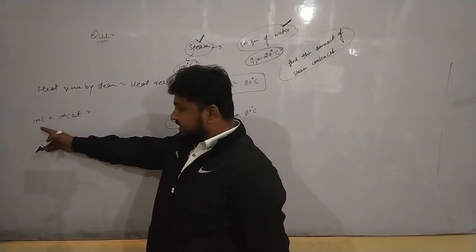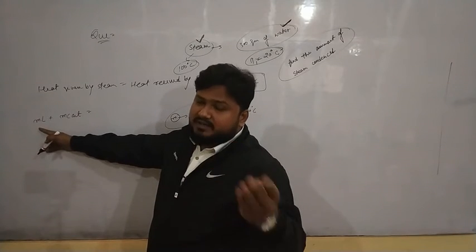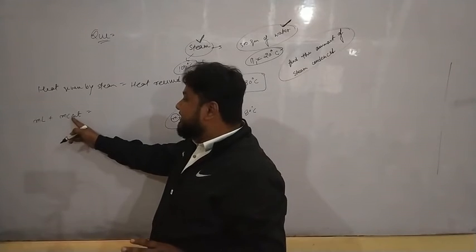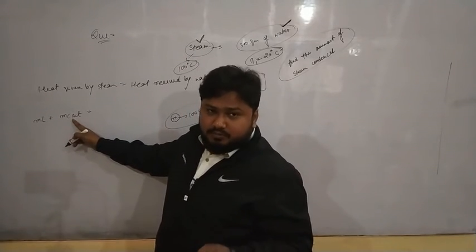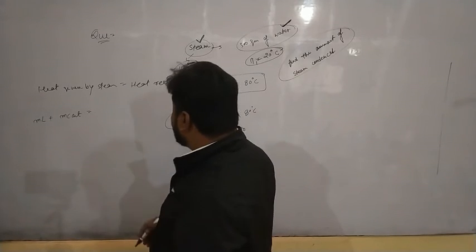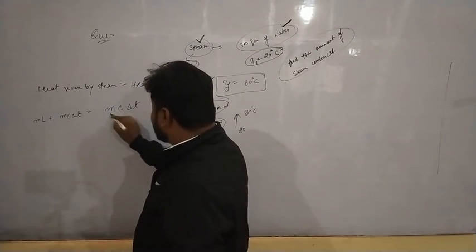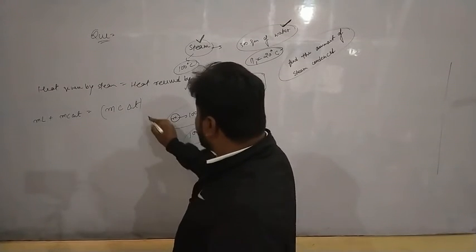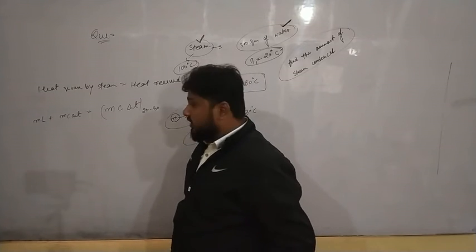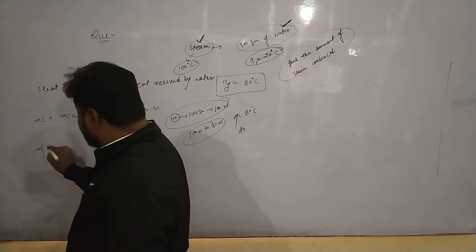This much heat will be required to change the phase of 100 degree steam to 100 degree water. Then this much heat will be required to bring it from 100 degree water to 80 degree water. Then this will be mcΔT, the heat required to bring it from 20 to 80 degrees Celsius of water. So this m we have to find out. This m we will take outside.